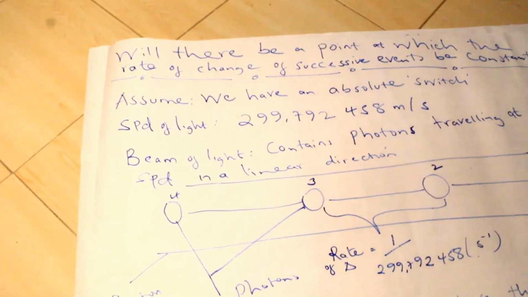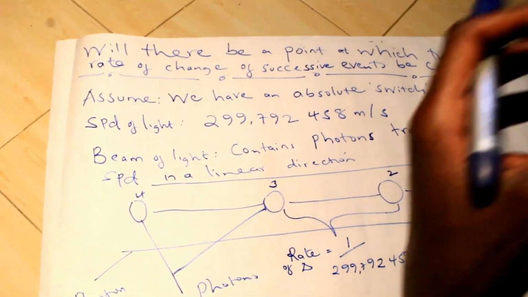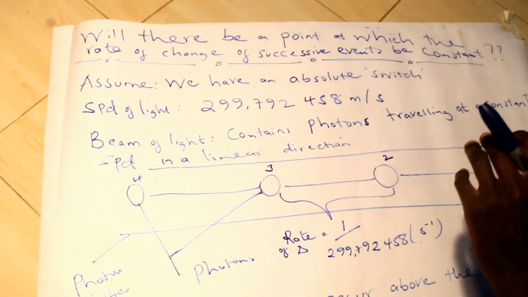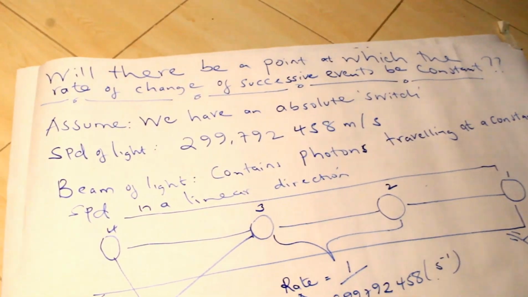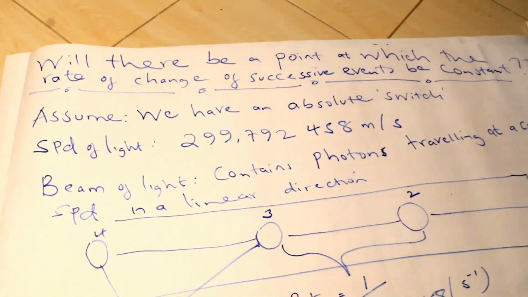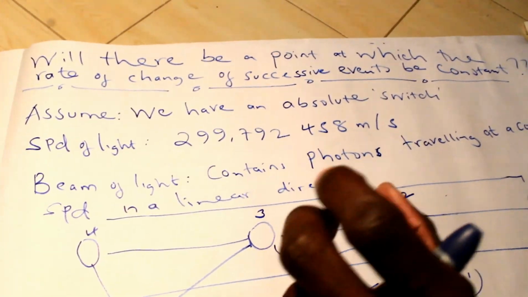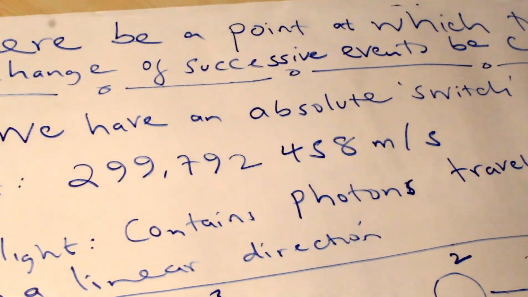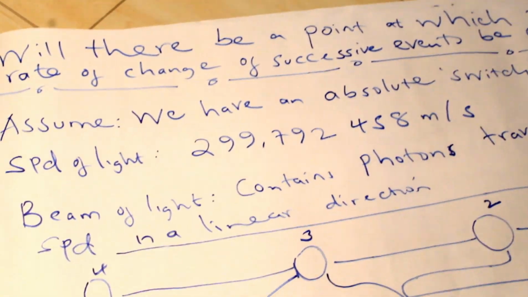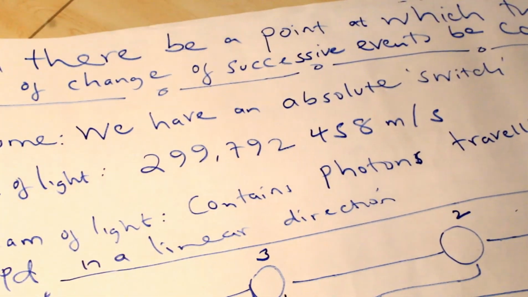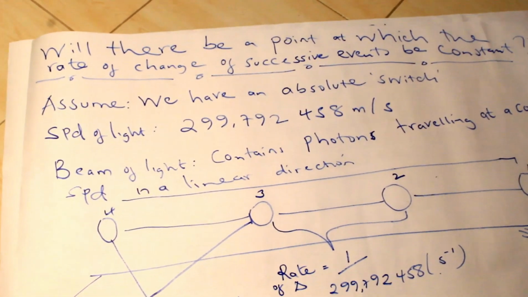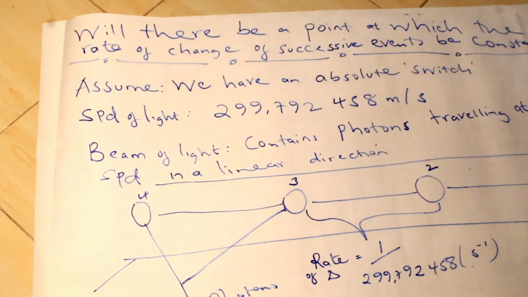So based on that, the concept that I'm trying to bring about is that we can solve Thompson's paradox using what we can call an absolute switch, or rather we can as well call it a true switch. So what do we say at this point? When this rate of change keeps on increasing, it will keep increasing until the switch shall have assumed the properties of light. What am I saying by the switch assuming the properties of light? We can demonstrate it using an example.